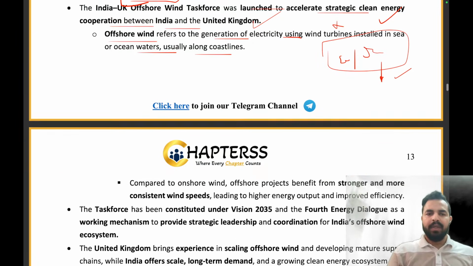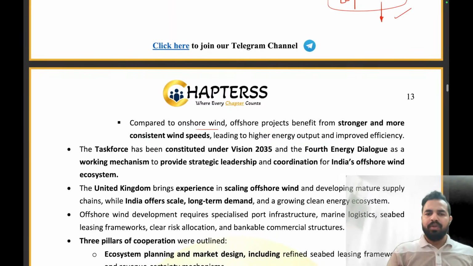It is compared to the onshore wind. The offshore projects benefit from stronger and more consistent wind speed, leading to a higher energy output and improved efficiency. So compared to onshore, the offshore projects, my dear friend, they are more productive and more efficient, and that is why we are focusing on the offshore wind projects.